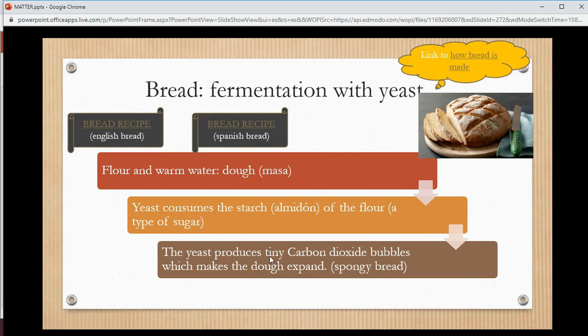The yeast produces tiny carbon dioxide bubbles, which makes the dough spongy, which is a spongy bread. In this case, we don't leave the yeast so much time to produce alcohol. So it's a shorter fermentation. If we left this longer, probably we would have also alcohol.